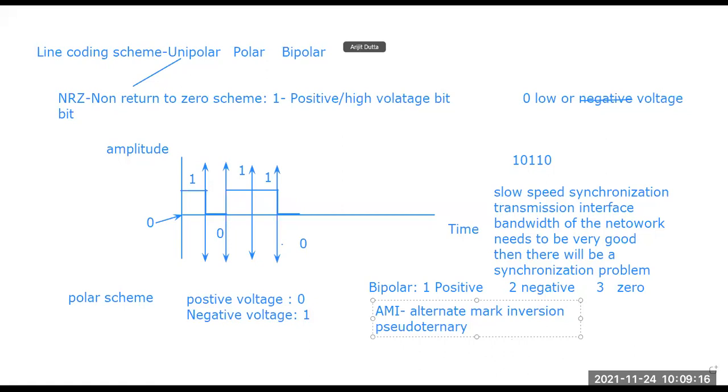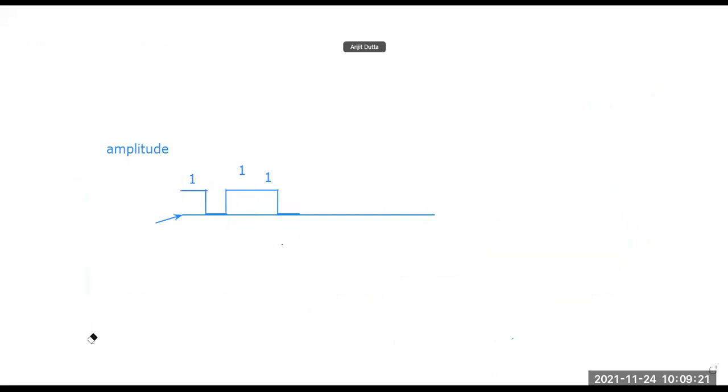In AMI, it is saying that the 0 is represented by the neutral zero voltage.